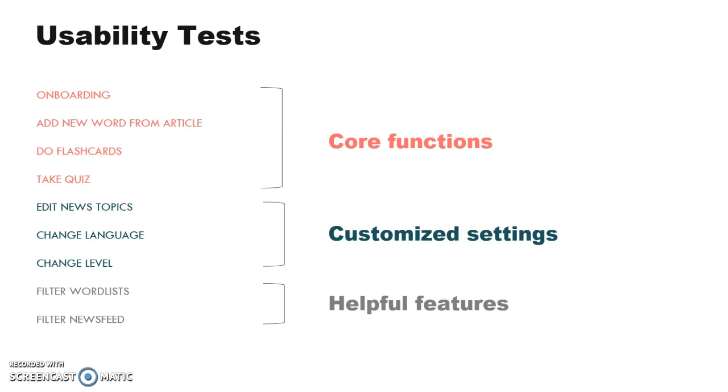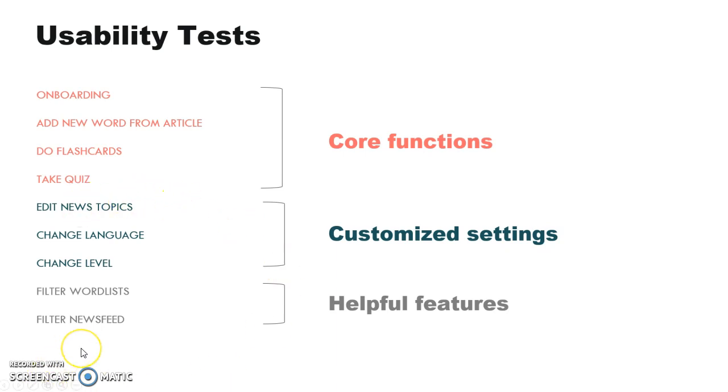The next 3 are related to customized settings that are needed to cater to the user's needs in order to find the app helpful. And these include editing news topics, changing language, and German level settings. If there are any issues here, it should also be prioritized, but not before the core function problems.